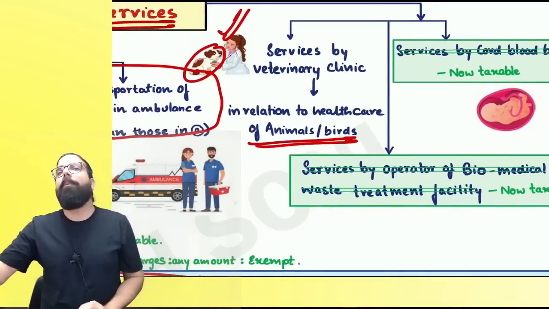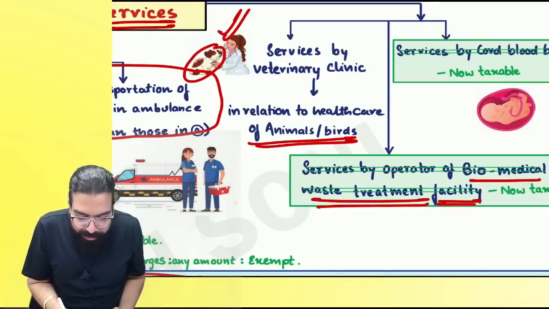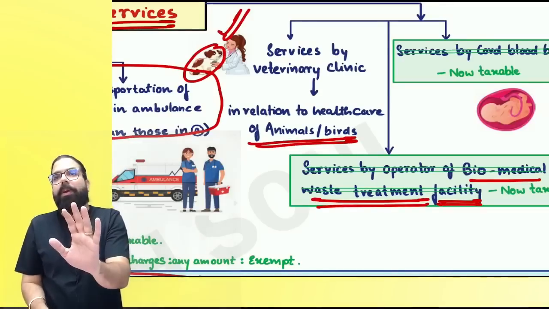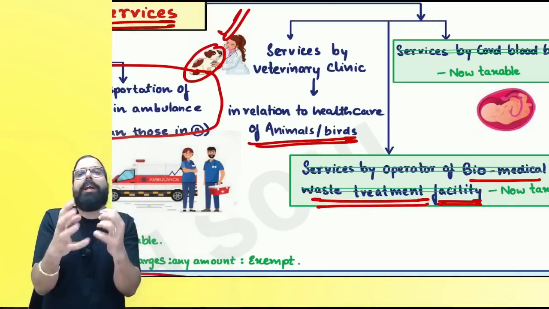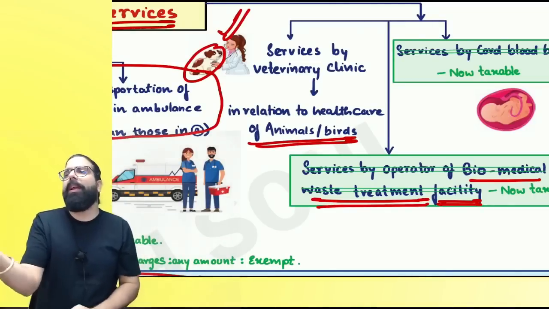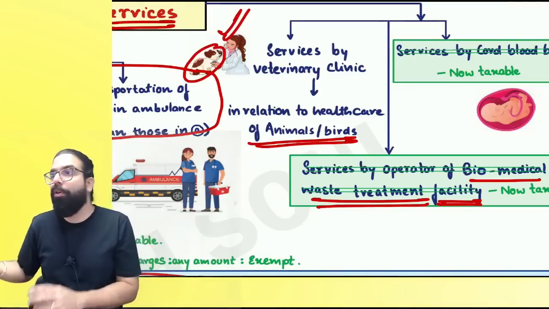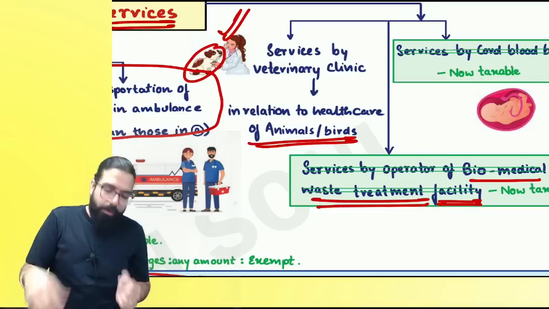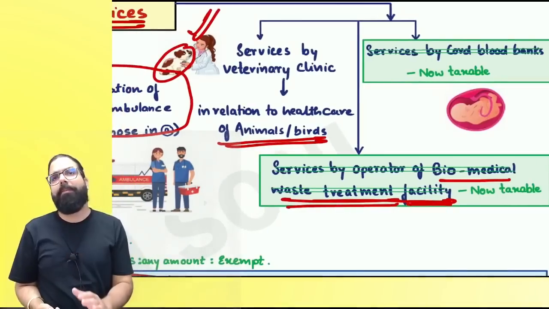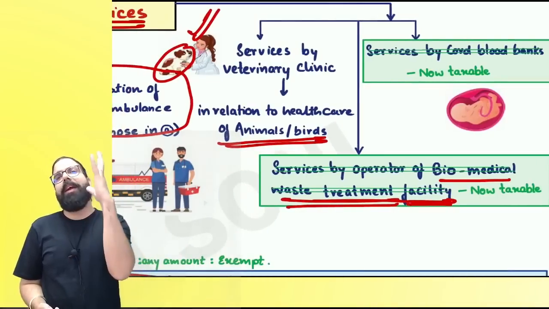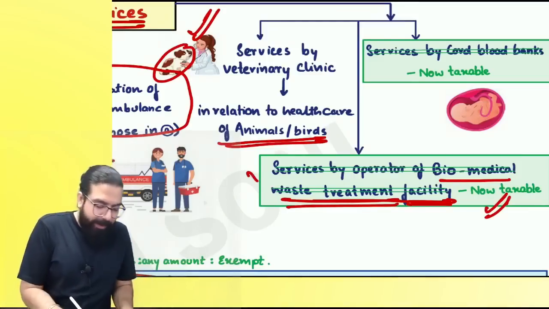Earlier, the common non-degradable medical waste treatment facility services were exempted. They used to take all the waste from the hospitals and process it so that disease does not get spread. Otherwise, all this hospital needle, cotton, etc. Do you see on the road an organ lying, waste organ? No, you will not see, because they are being taken by the biomedical waste treatment facility. Earlier, their services to hospitals, etc. were exempted. Now it is under tax. So government will get money. Are we clear, everyone? Now taxable, GST is payable. Amendment. Can I go ahead, everyone?